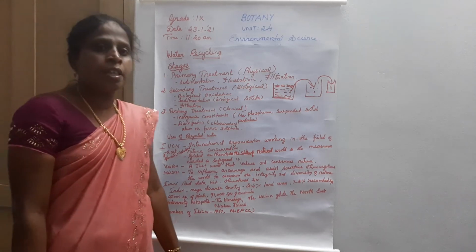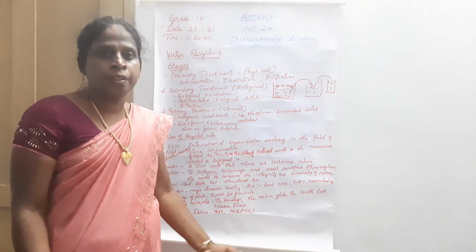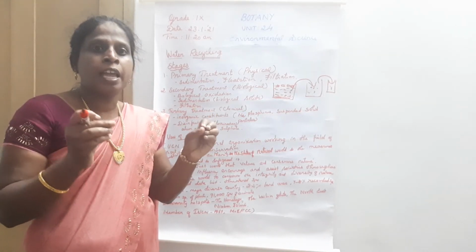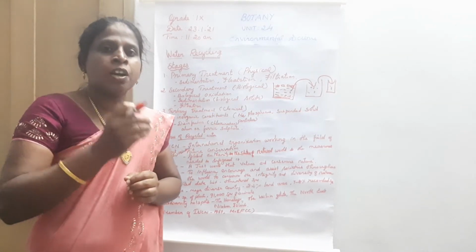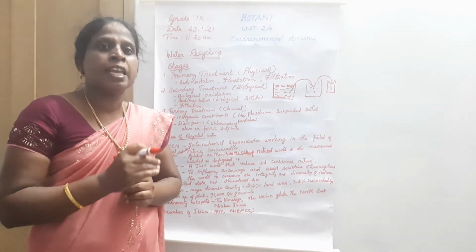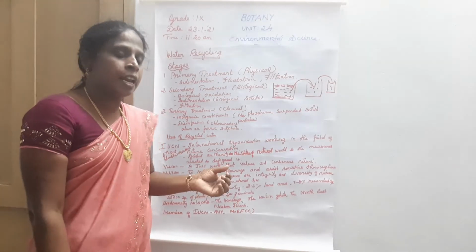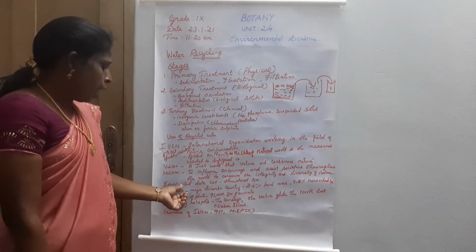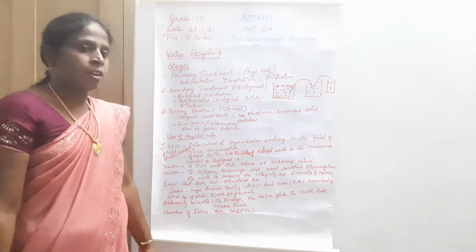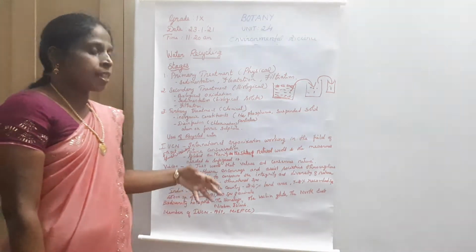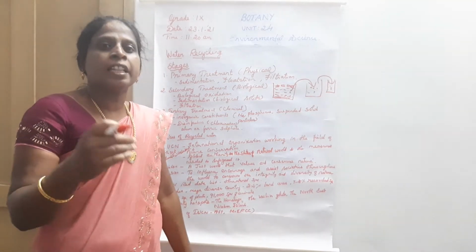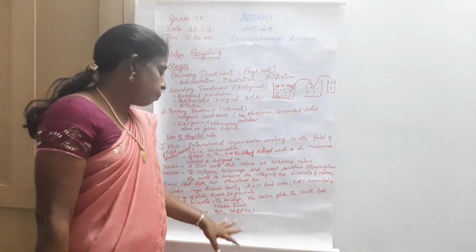This IUCN is managing the record. They have listed all the endangered and threatened species as well as the extinct species. The IUCN Red Data List consists of the threatened species and extinct species, as well as the endangered species list.